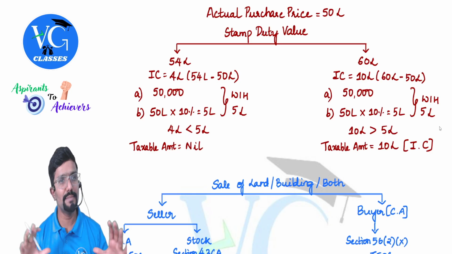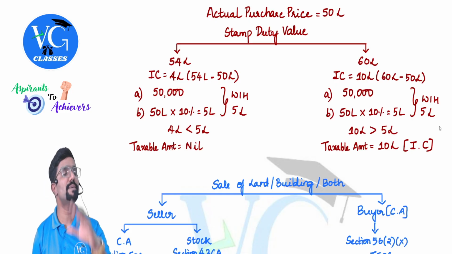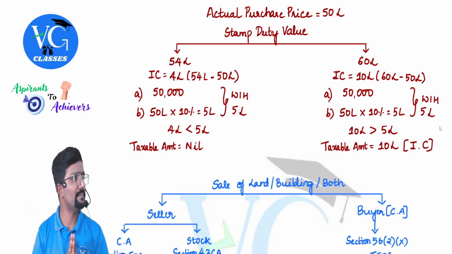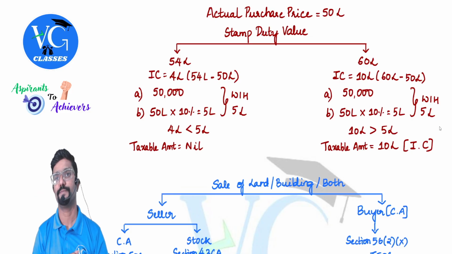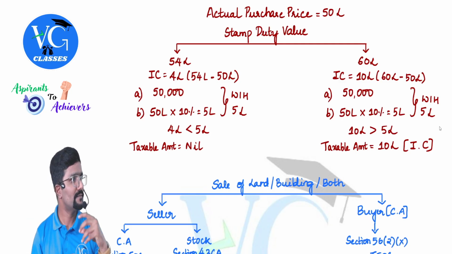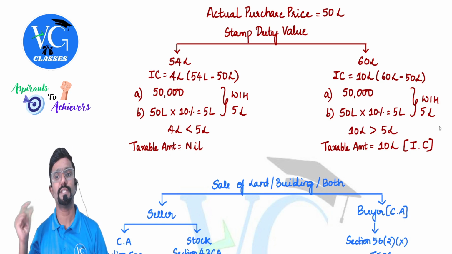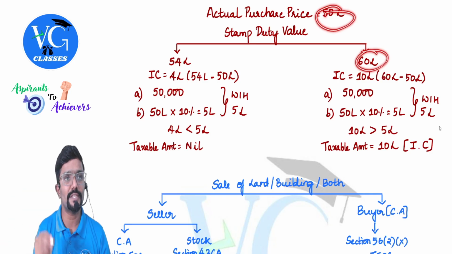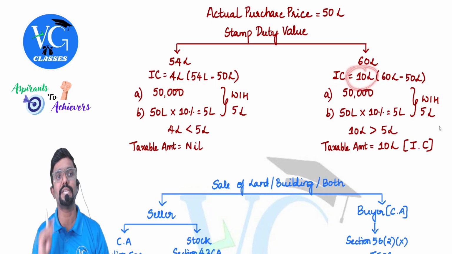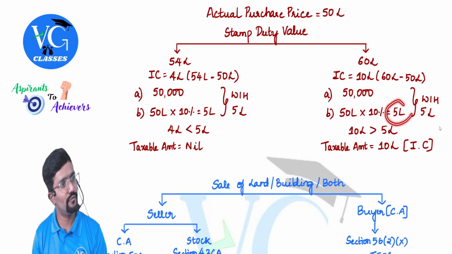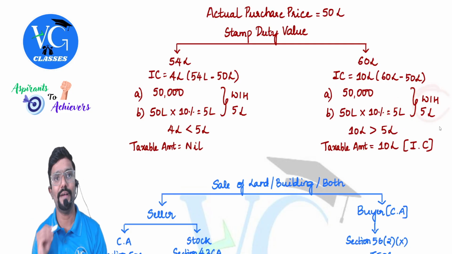Nothing is taxable. In simple terms, there is a difference between the purchase price and stamp duty value, but that difference is within 10%. If it is within 10%, do we ignore it? Yes, we ignore it. Then coming to the other side, let us assume stamp duty value is 60 lakh. What is the inadequate consideration? 60 lakh minus actual purchase price 50 lakh, that is 10 lakh. Now compare that with the higher of two things: 50,000 or 50 lakh into 10%, which comes to 5 lakh. Whichever is higher, 5 lakh.